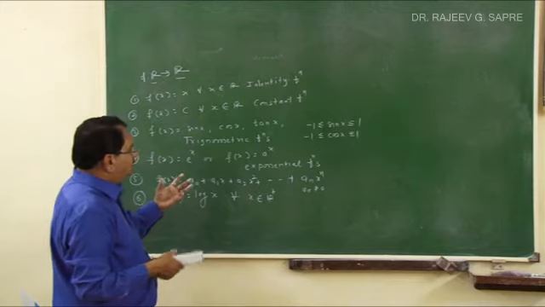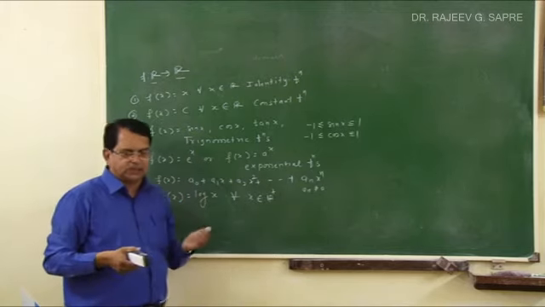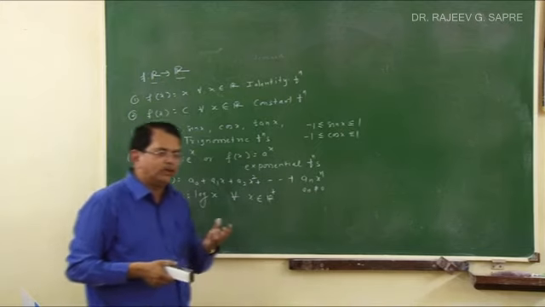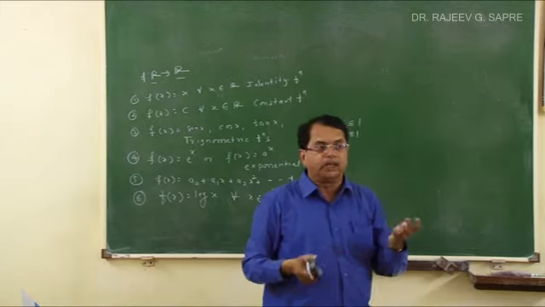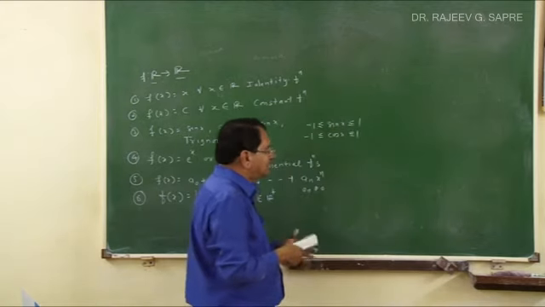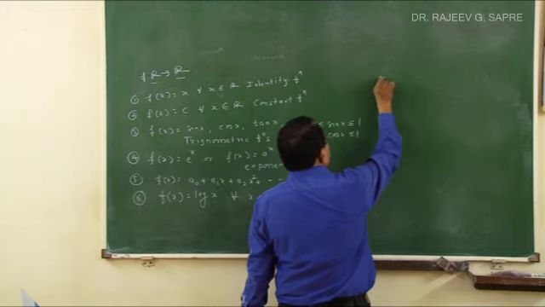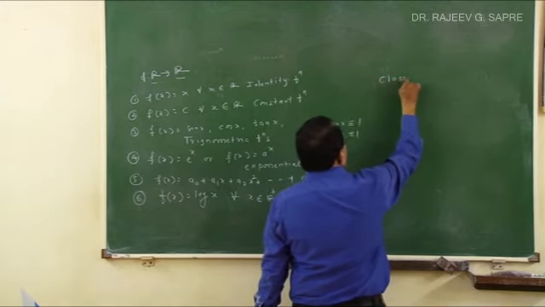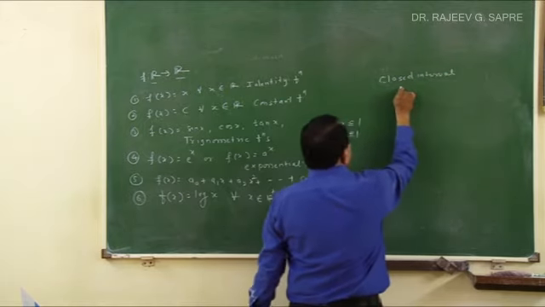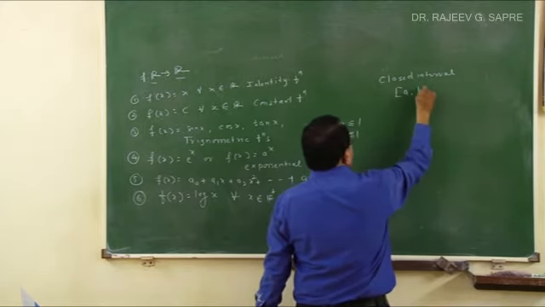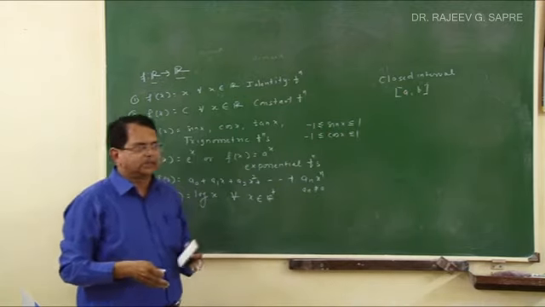Now whenever I study analysis, I come across various types of intervals. You have heard the words like open interval, closed interval, clopen intervals, etc. So what is it? Whenever I take, say, real numbers, this is a closed interval. Whenever I say closed interval, the notation is closed interval AB. Obviously this is all done for a set of real numbers.